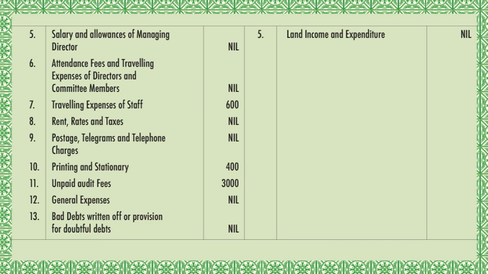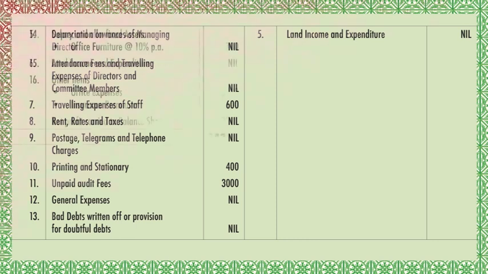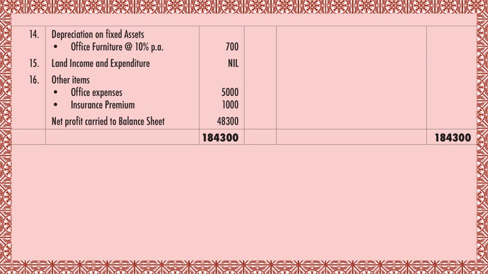13th part, bad debts written off, or you can also say provision for bad and doubtful debts. This is again not given either in the trial balance or in the adjustments, so it is considered to be nil. 14th part, depreciation on fixed assets. You can see if any fixed asset adjustment is there or not. You can see adjustment number 5, students.